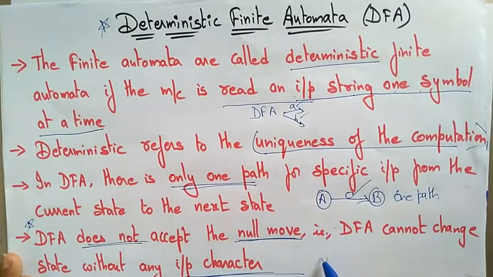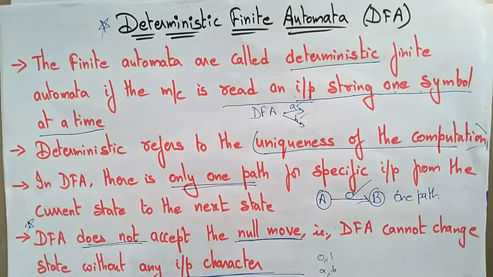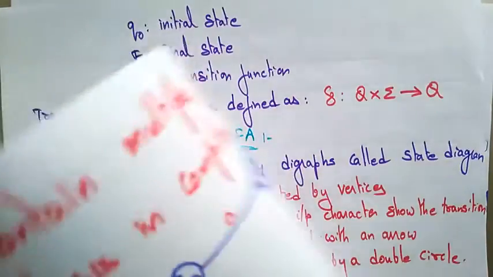If an input character is there, then only it can change to another state. If the input character is not present, it doesn't move to the next state; it will stay in that state only, and the string will be rejected. Remember this: whenever an input character, either 0 or 1 or A or B, is present, then only it moves to the next state.